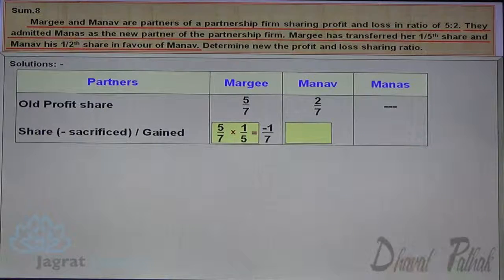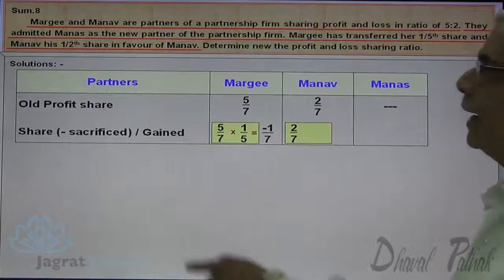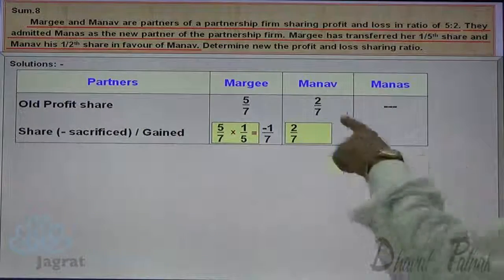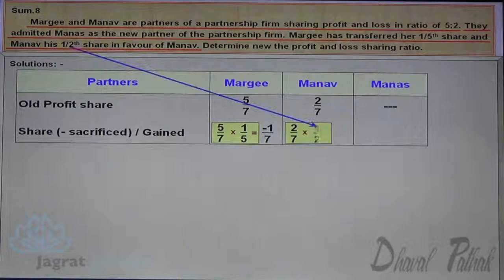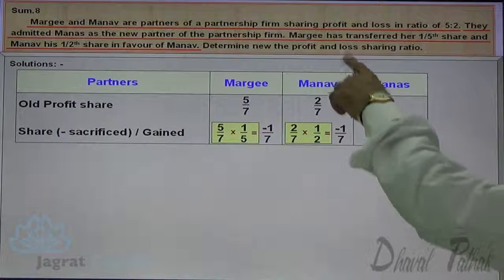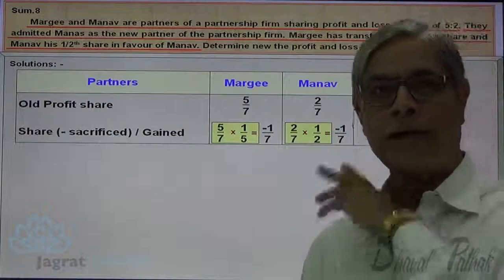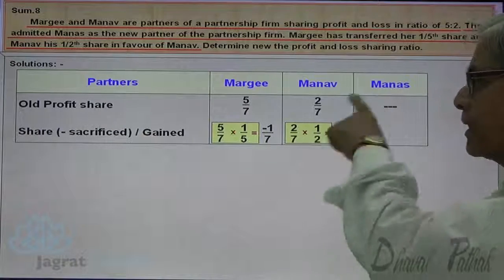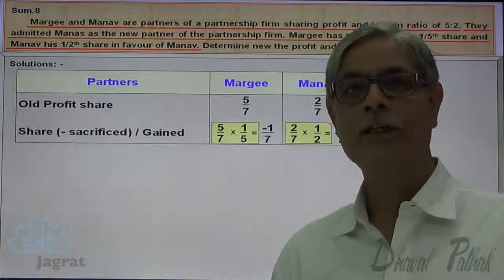Here Manava's share is 2/7 and the sacrifice is 1/2 in favor of Manas. So 2/7 into 1/2, the 2s cancel, and 1/7 is the sacrifice of Manava. The share gained by the new partner Manas is 1/7 plus 1/7, that is 2/7.